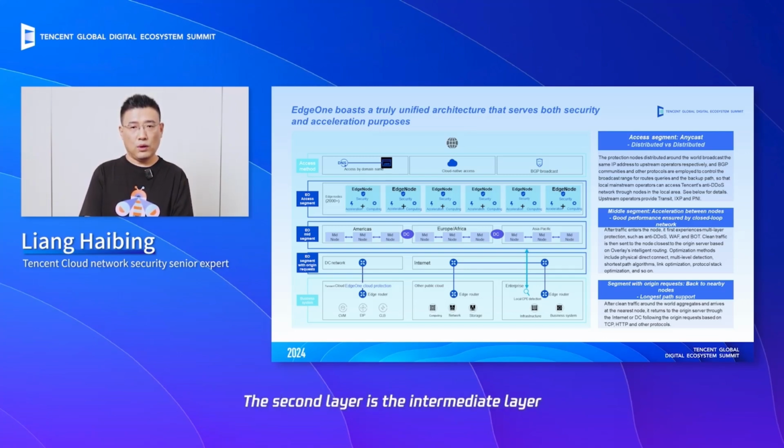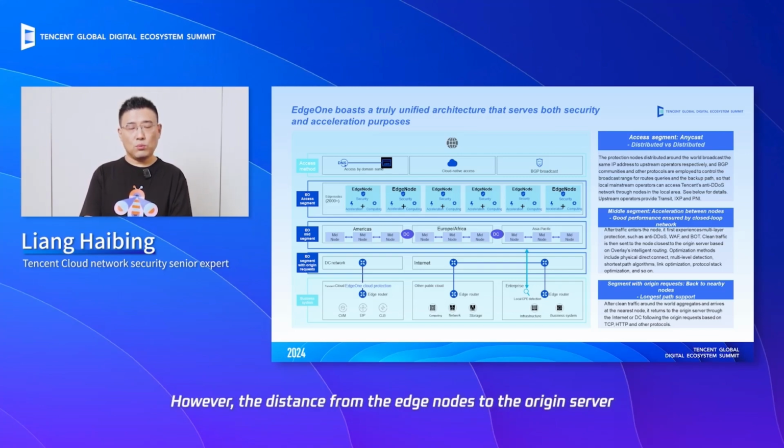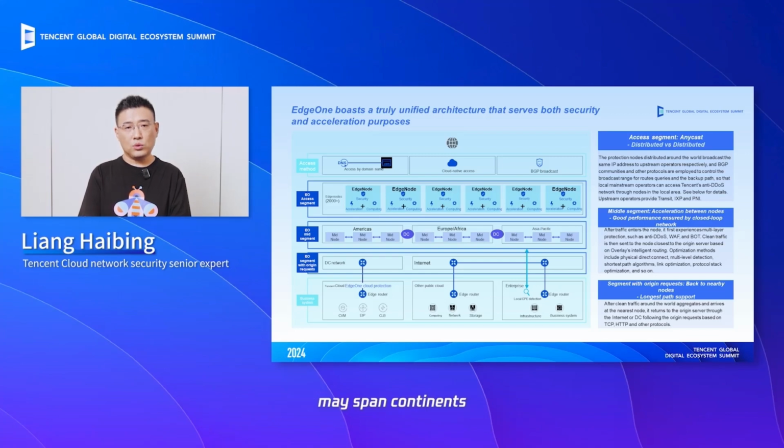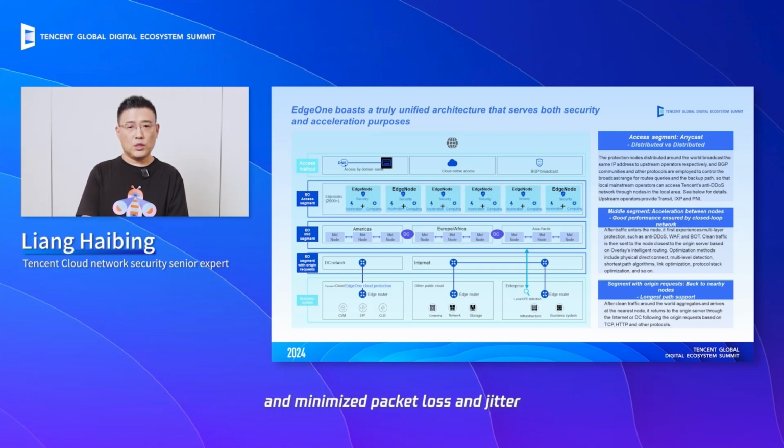The second layer is the intermediate layer. Once traffic passes through the access layer, we have essentially completed the business access and protection. At this point, we need to return to the original server. However, the distance from the edge nodes to the original server may span continents or even an entire ocean, reaching thousands of kilometers. During this process, acceleration technologies are required to ensure the quality and stability of the entire transmission process, with low latency and minimized packet loss and jitter. Therefore, during this process, network acceleration technologies are introduced to meet the latency requirement across continents. We'll discuss this later.